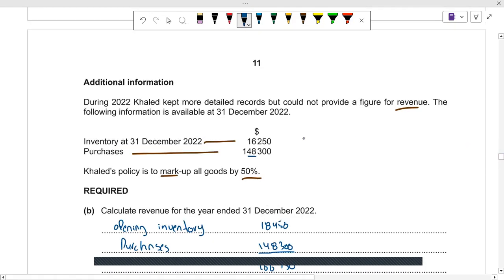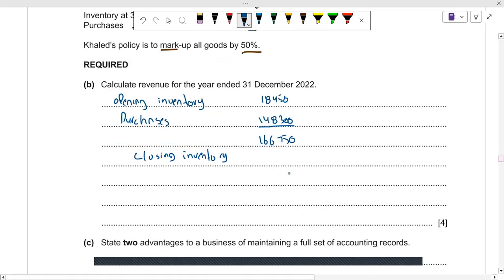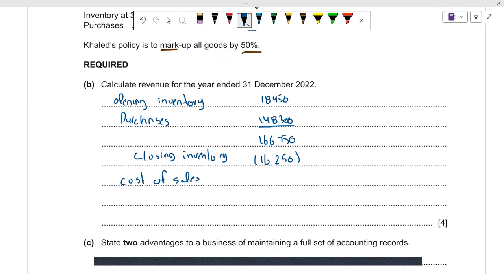So you have closing inventory also, as you can see, 16,250, because this is inventory at the 31st December 2022. Closing inventory 16,250 minus, we have cost of sales now. Cost of sales is equal to 150,500. So this is our cost of sales.